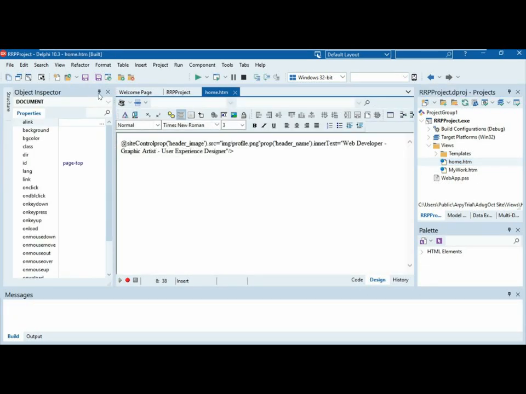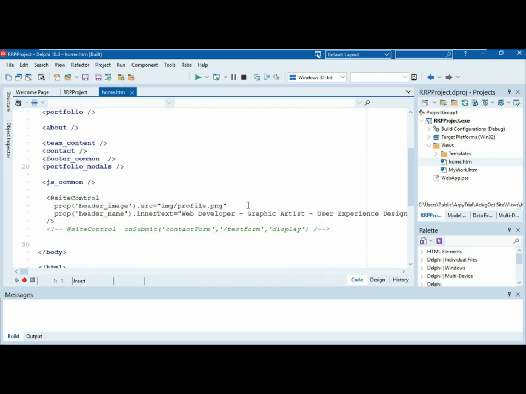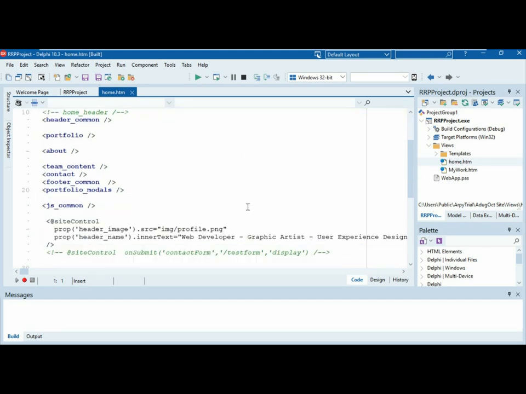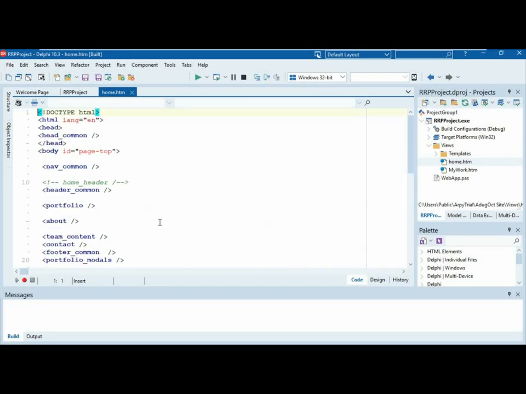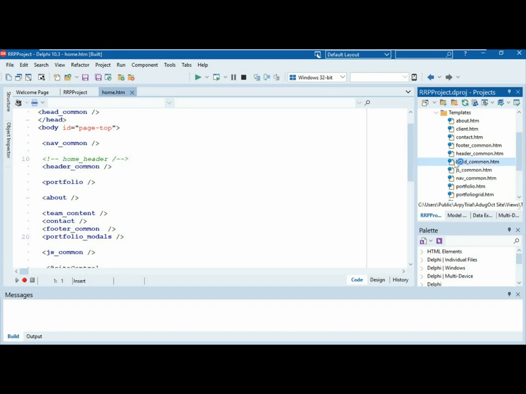I'm going to unpin that and that so we can see it better. Doesn't look real flash. What does it look like? You see that there's no code in here. That is our website. Okay, so we've got a bit of JavaScript stuff. There's this weird thing here, and we've just got some tags. How's it work? Essentially, what this does is it says, okay, I've got a template which gets inserted in here called header comment. And if we had a look in our templates, we can see that header comment looks like this.